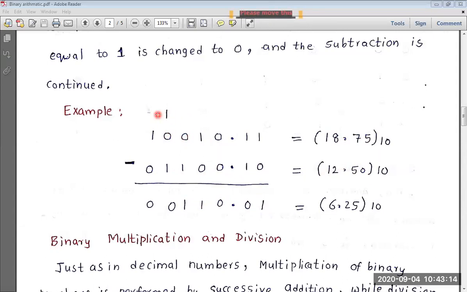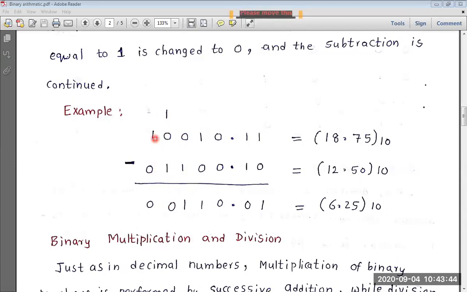These are all borrows. Now what do we get? 10. When you subtract 1 from 10 after taking the borrow, this 0 will get an additional 1. So this 0 is not 0, it is 10 now. 10 minus 1 is 1, that means 2 minus 1 is 1, borrow is 1. So now 1 minus 1 is 0.